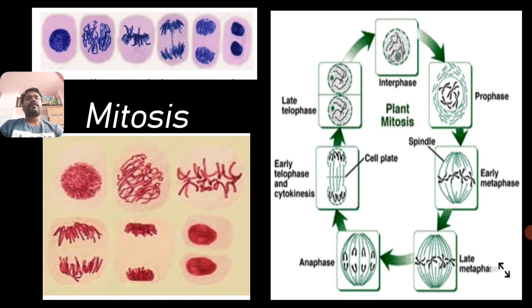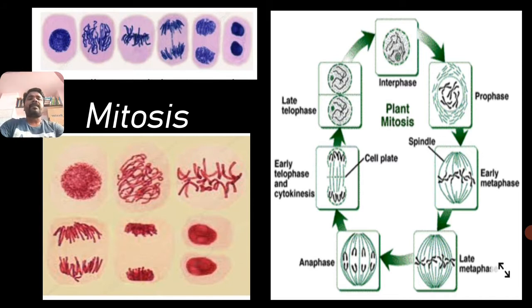Today we are going to discuss cell division. There are two types of cell division we are supposed to study: one is mitosis and another one is meiosis. Then what is mitosis and what are the different phases of mitosis? Let us study one by one.